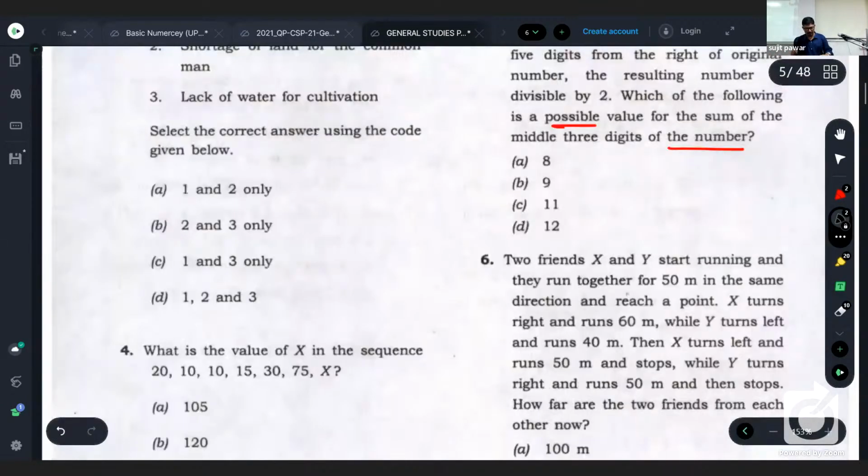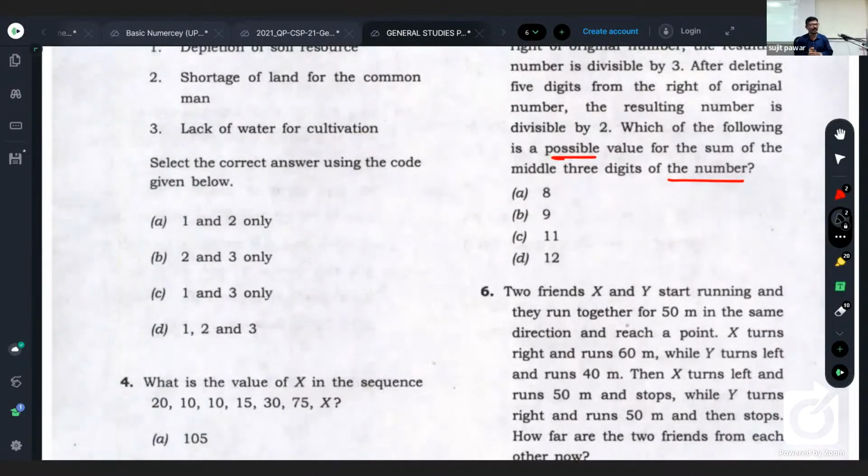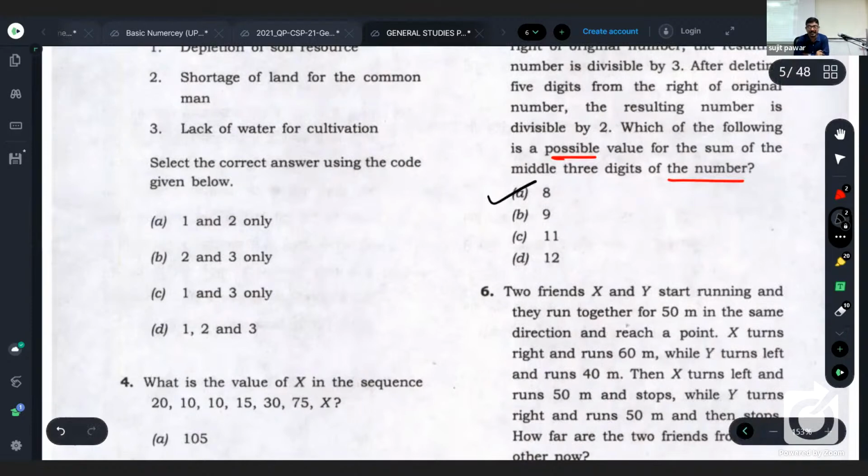So the only options from those, 8, 9, 11 and 12, 14 is nowhere there. So what is the answer then? 8. This entire is required in this case.